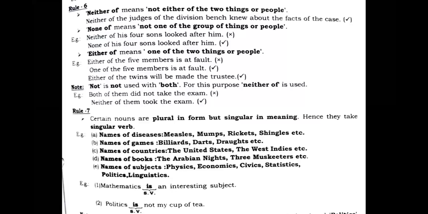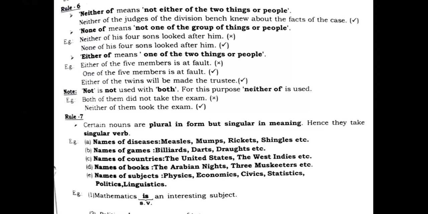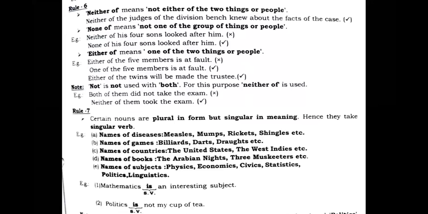You see, when you talk about out of two, there you use neither of, and when you have to use not one out of many, meaning more than two, there you will use none of. If you use that, that will be correct. Otherwise, the examiner can present it to you in a different way.